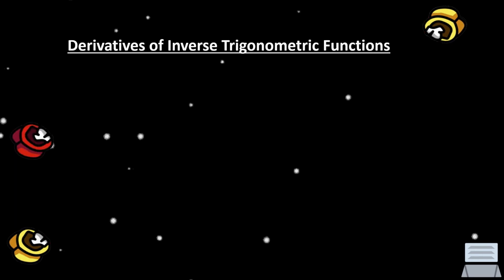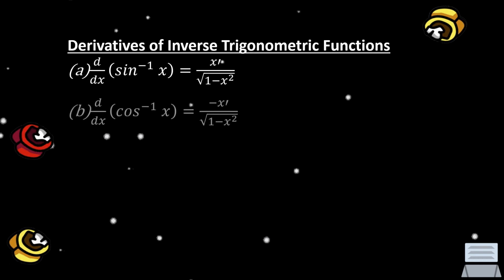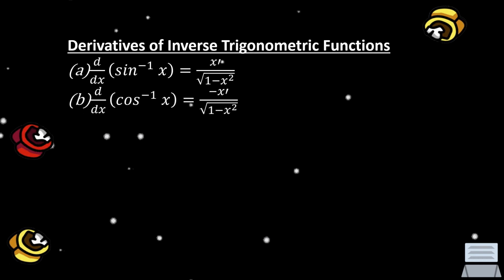Okay, next is the derivative of inverse trigonometric functions. So we have here the derivative of the inverse trigonometric functions. For the derivative of inverse sine x over dx is equal to the first derivative of x over the square root of 1 minus x squared. The second one, the derivative of inverse cosine x over dx is equal to negative first derivative of x over the square root of 1 minus x squared.